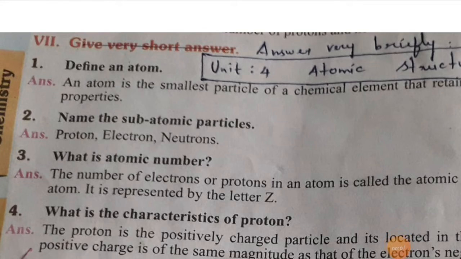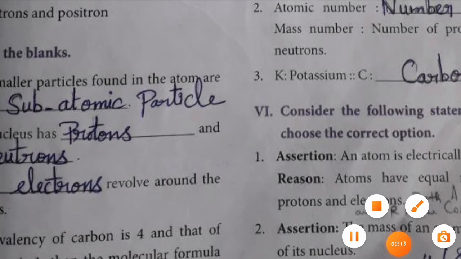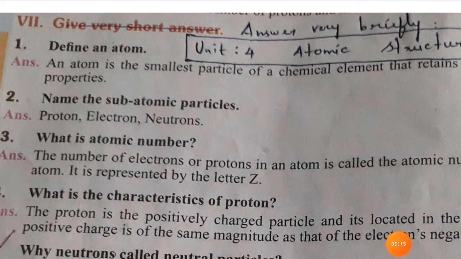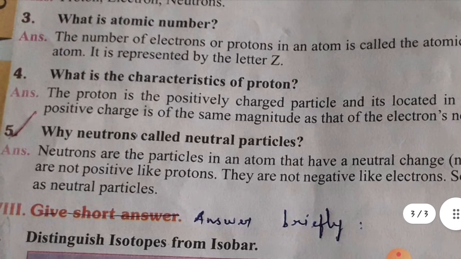Okay, children, this is your fourth unit, atomic structure. Concentrate on the first one: define an atom. An atom is the simplest particle of a chemical element that retains its original properties. And the second: name the subatomic particles. What are the subatomic particles, children? Proton, electron and neutron.